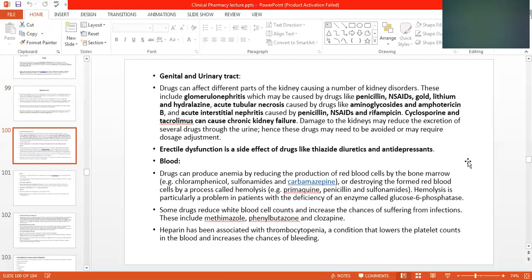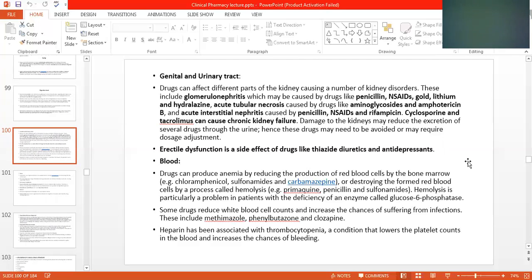Then, the effect of these drugs on blood. Drugs can produce anemia by reducing the production of RBCs by the bone marrow. For example, chloramphenicol, which was used until the last two decades for the treatment of typhoid. Chloramphenicol. Sulfonamides are also now banned and are not being used.